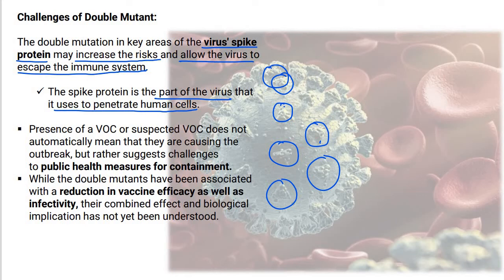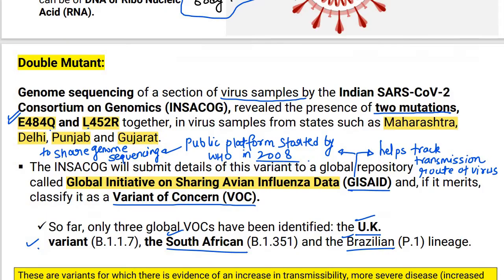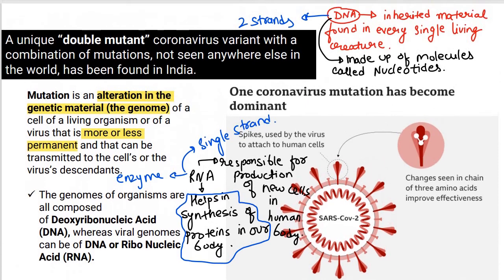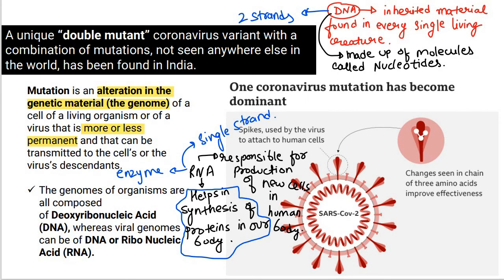The presence of a variant of concern or suspected VOC does not automatically mean that they are causing an outbreak, but it suggests challenges to public health measures for containing this particular virus. And it can also result in a reduction in the efficacy of the vaccine that people are currently taking. So that is why these kinds of mutations are very harmful for humans right now.